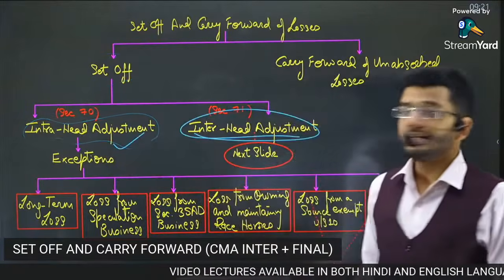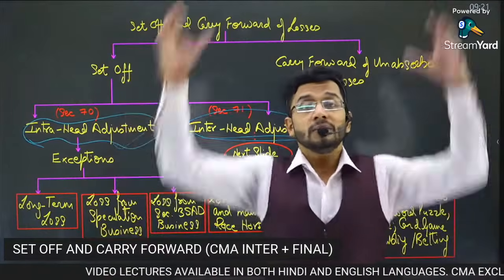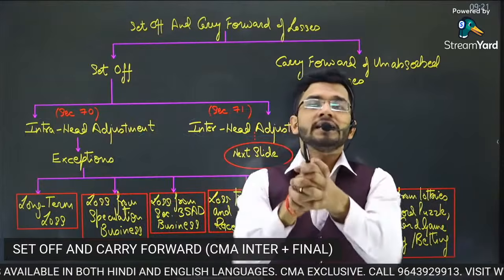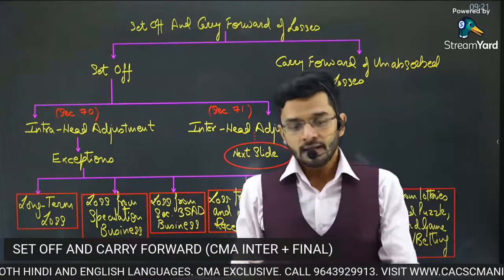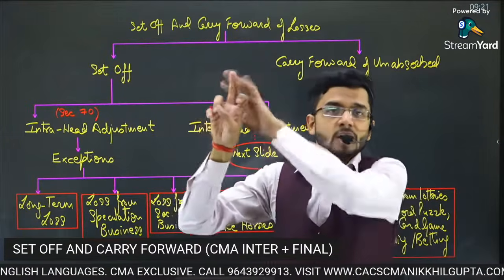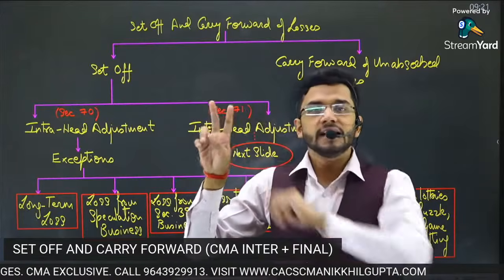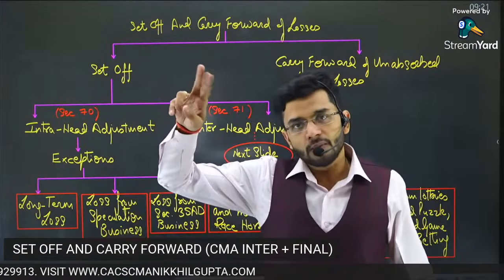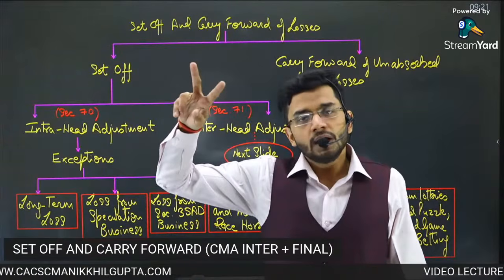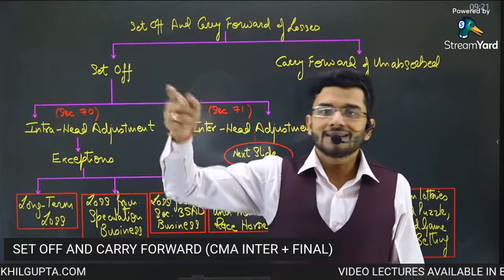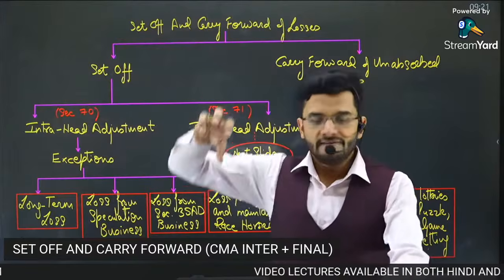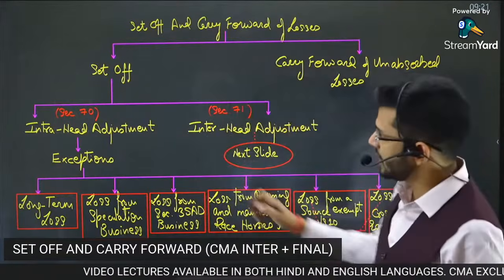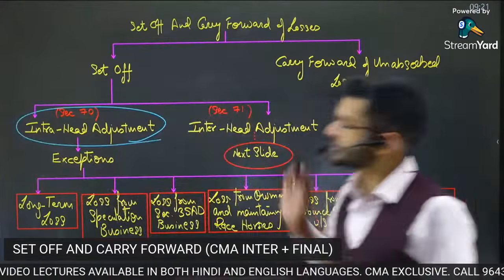What do you mean by intra-head set off? Intra-head set off means within the same head, in two sources of income, we are going to set off our income and losses. Which means I have two house properties: house property 1 is yielding a loss, house property 2 is yielding a profit. I will first set off house property 1 loss with house property 2 profit. This is known as intra-head adjustment. When within the same head of income you are adjusting profits and losses, these are known as intra-head adjustments.